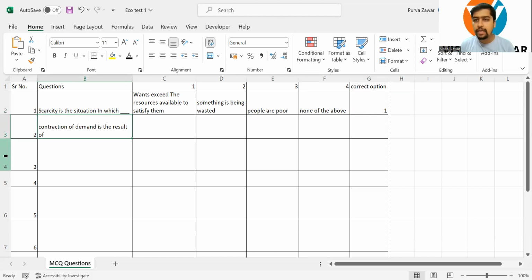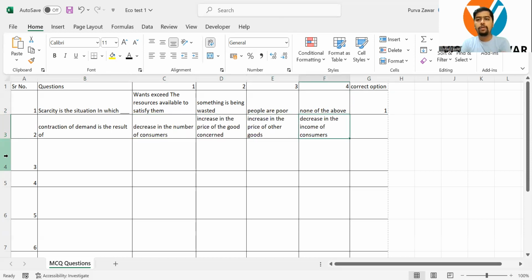Second question. Contraction of demand is the result of, and there are four options. Go through all the options and think about the correct answer. Yes, the time is up. I hope you have got the correct answer, which is the second one. What is contraction of demand? Fall in demand. But because of what? Because of a rise in the price of the goods concerned.